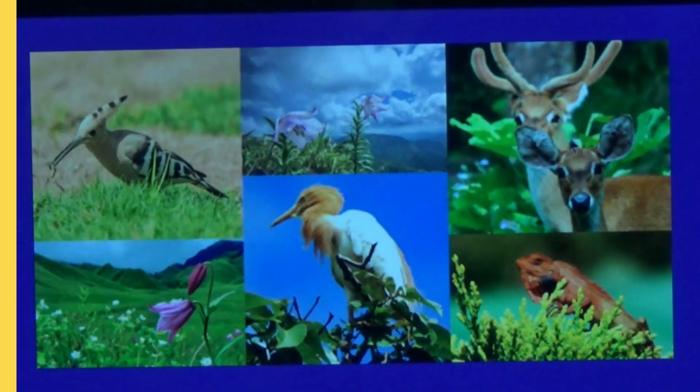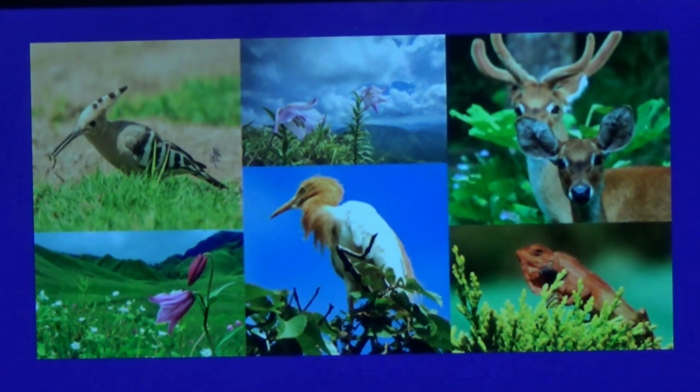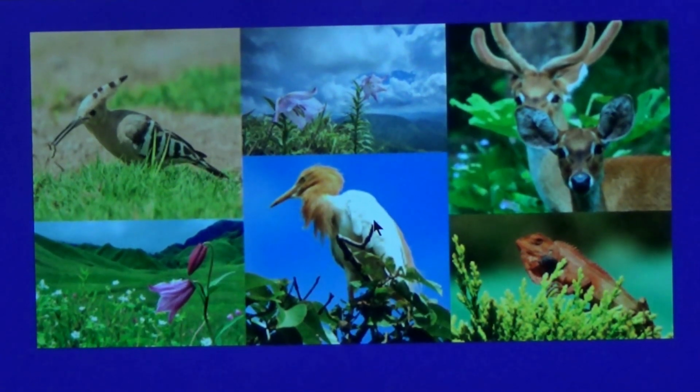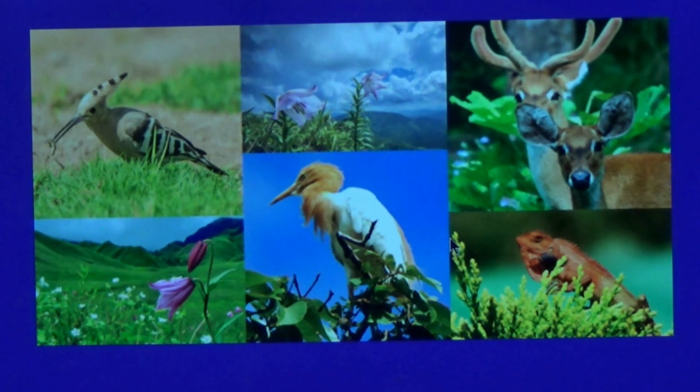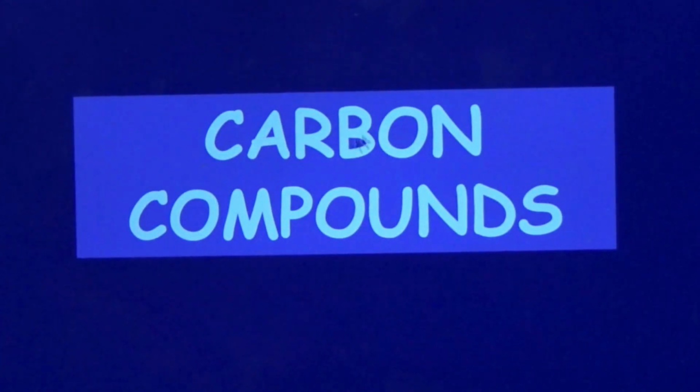Let us talk about the living world and raise the question: which is the element found in maximum abundance in this world, the most prominent, which we will find everywhere in life? And the answer is carbon and its compounds.